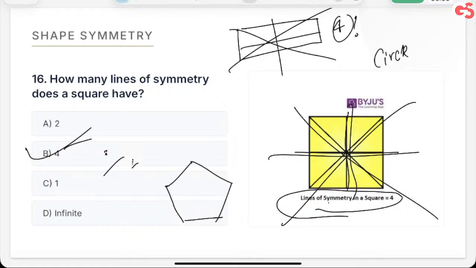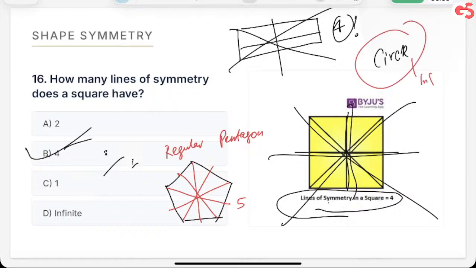For pentagon, we'll be having 1, 2, 3, 4 and 5. Regular pentagon. अगर regular नहीं है तो हमें एक भी नहीं मिलेगा. Do you understand that? Regular means equal length. So if the pentagon is not regular, we won't be getting any line of symmetry. So line of symmetry is normally for equal kind of figures. Yeah, regular figures. Regular figures, right? For circle, they'll be infinite. Like all the lines of symmetry are known as diameters. So we can have infinite diameter for a circle. Is that cool? This is for circle.